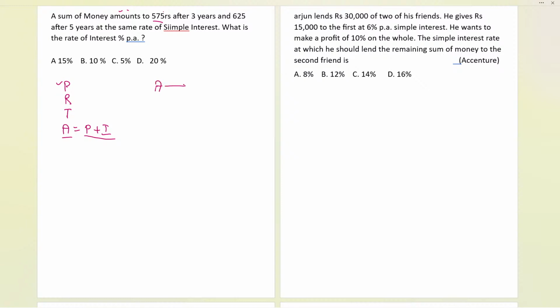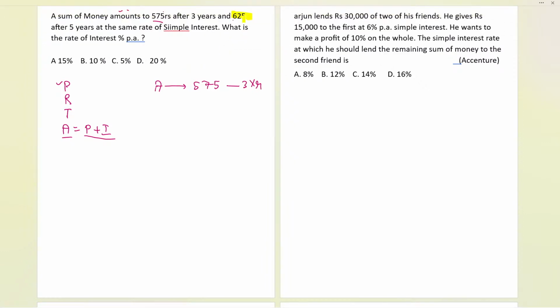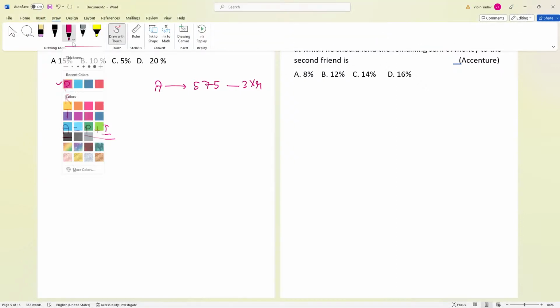So it amounts to 575 in 3 years. Further, it says 625 is the money we have after 5 years at the same rate of simple interest. Okay, it is talking about simple interest. Achha, what can I do about that? Let us see. So the two conditions we have are 575 after 3 years and 625 after 5 years. Let us write that over here as well.